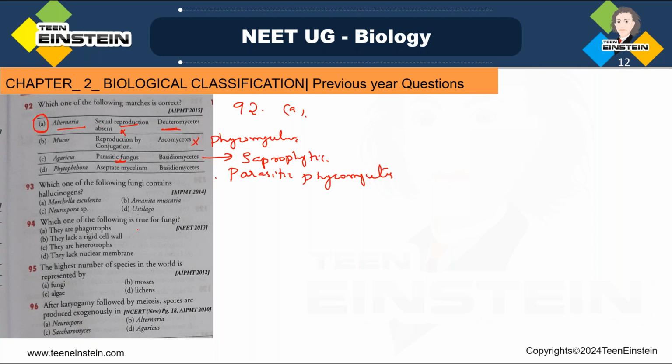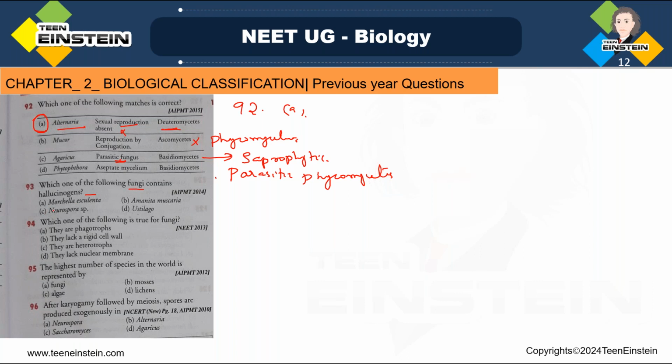Then question number 93. Which one of the following fungi contains hallucinogens? A fungus which is having hallucinogens.